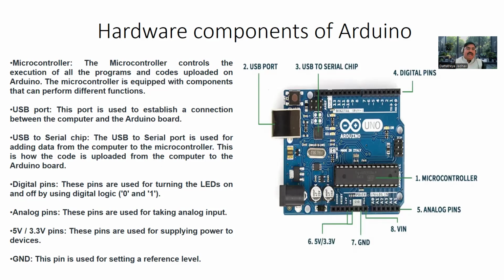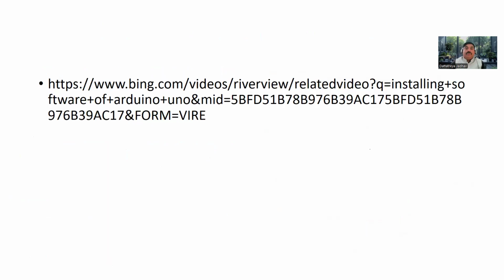These are related to hardware components. We consider the microcontroller, USB port, USB to serial chip, digital pins, analog pins, power supply, ground, and VIN. So these are concepts related to the hardware components of the Arduino board. Some links will be provided which help you install the Arduino software, the Arduino IDE, on your system.